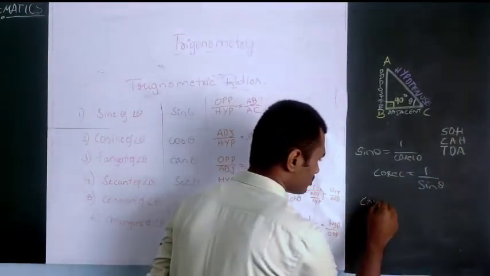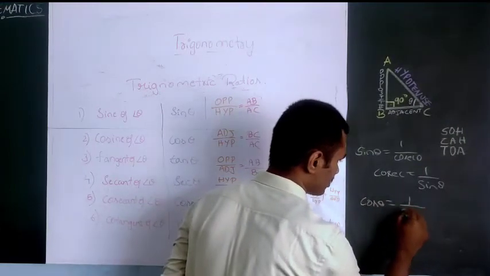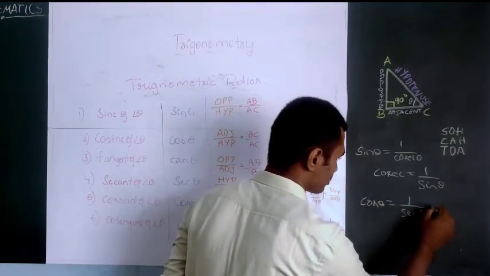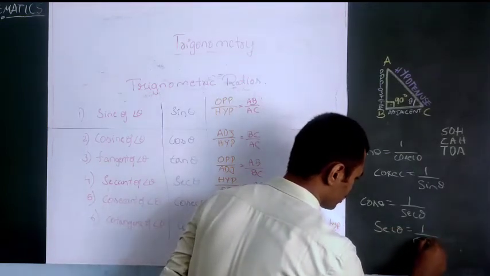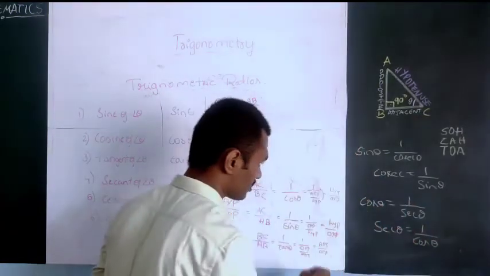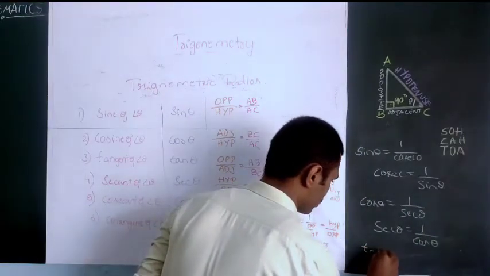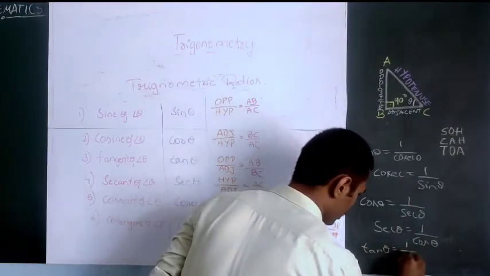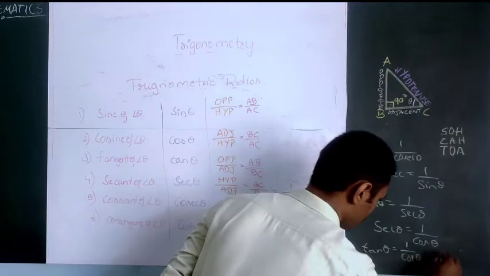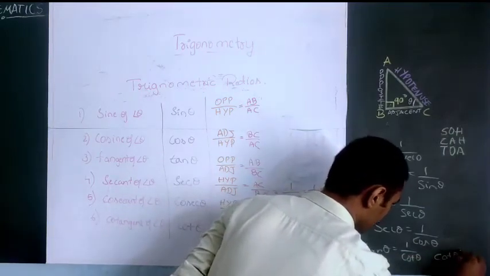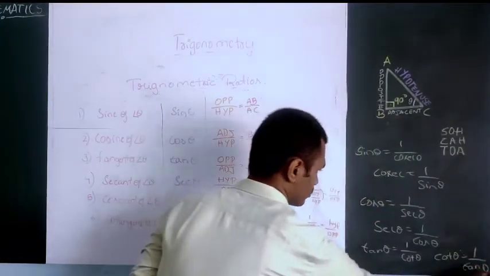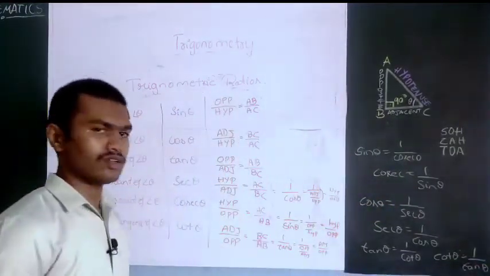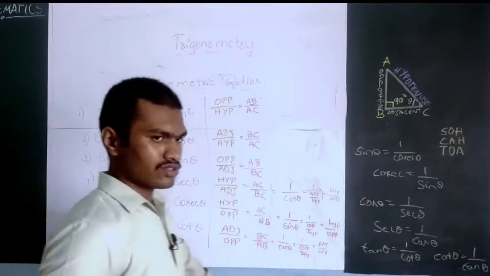So cos theta is equal to 1 by secant theta, and secant theta can be written as 1 by cos theta. This should also be remembered. So tan theta is equal to 1 by cot theta. Similarly, cot theta is equal to 1 by tan theta. I think you have understood this.